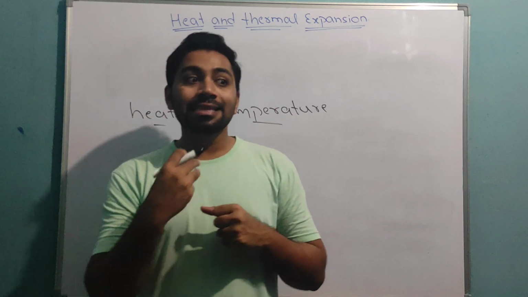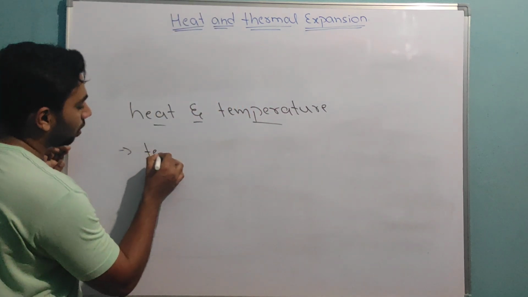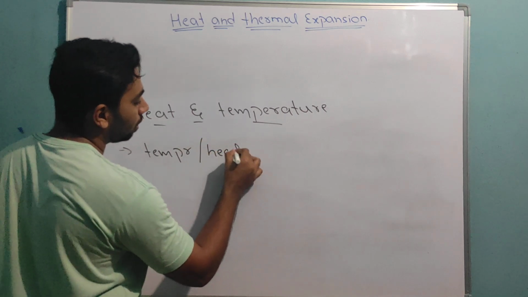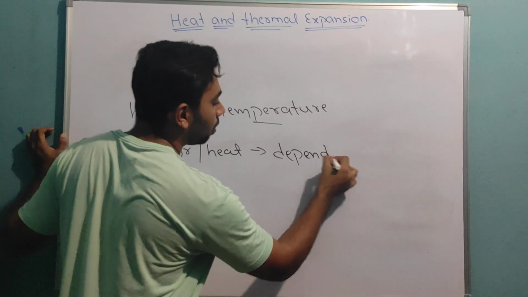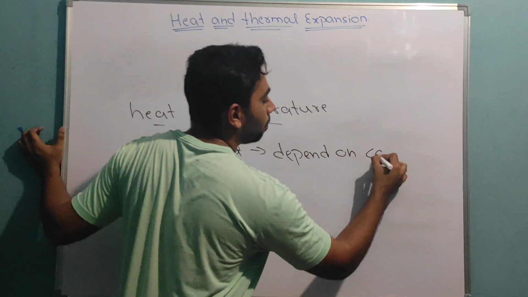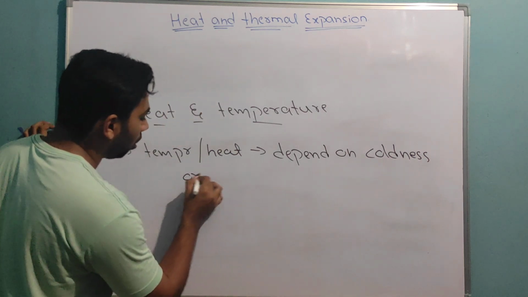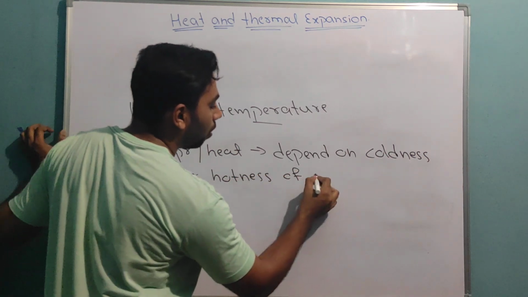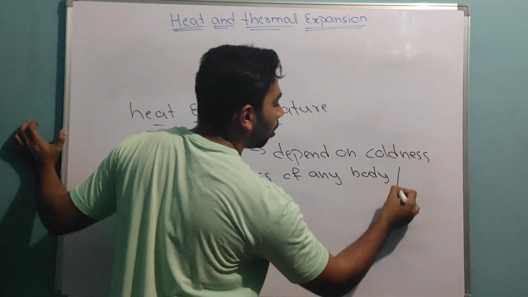See, the temperature or heat depends on the coldness or hotness of any body or object.